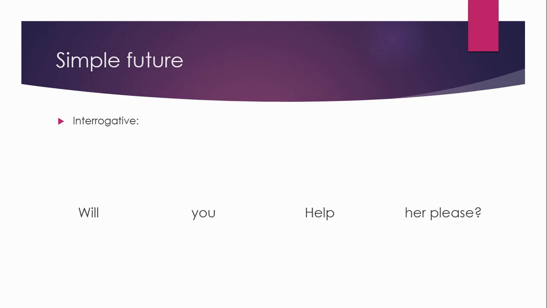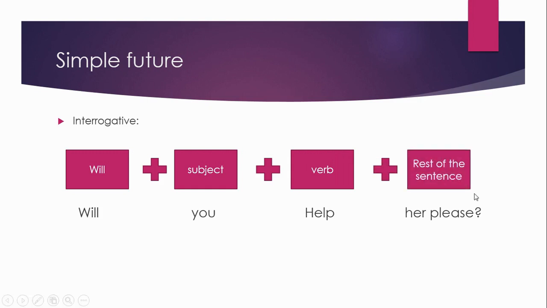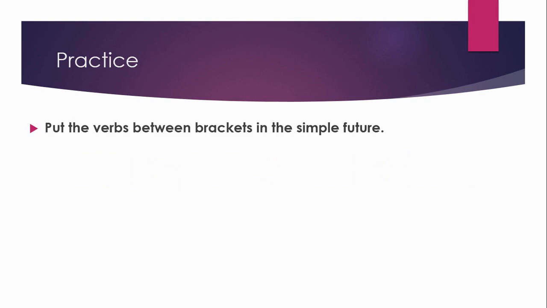so what is the rule here؟ باش بدينا will right plus subject plus verb ما مصرفش plus the rest of the sentence. alright. and plus of course the question mark ما نساوهاش ف the interrogative form. okay. so let's practice. put the verbs between brackets in the simple future. يعني هاد الافعال اللي عندنا هنايا في هاد الاقواس غادي نحطوهم في simple future.